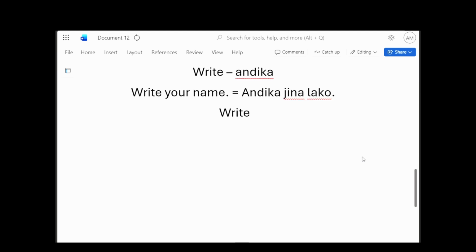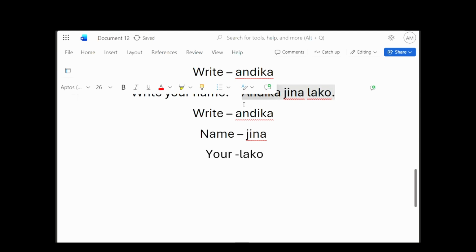Let me break down. Write, we change it to andika. Then name, we changed it to jina, and then your, we change it to lako. So the whole of it becomes andika jina lako. Andika jina lako.